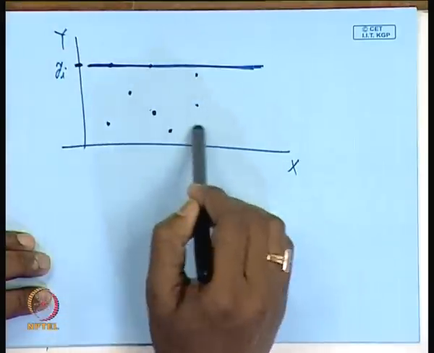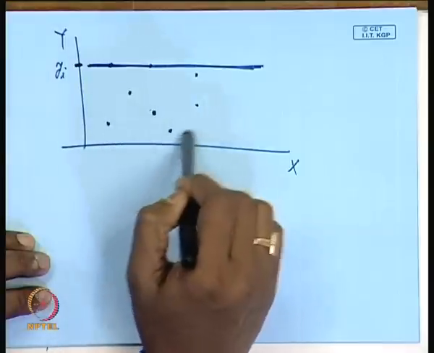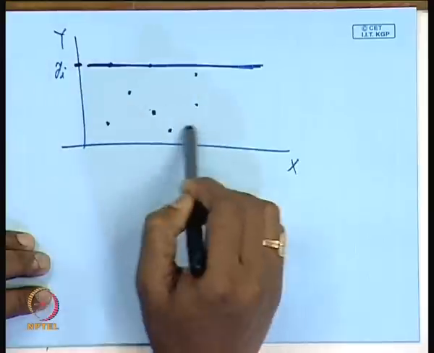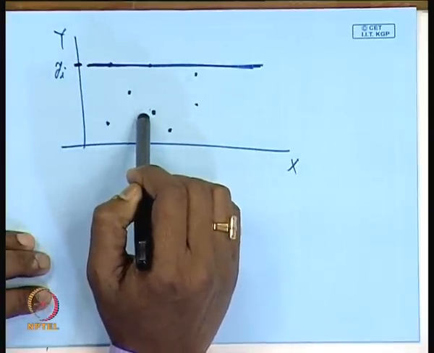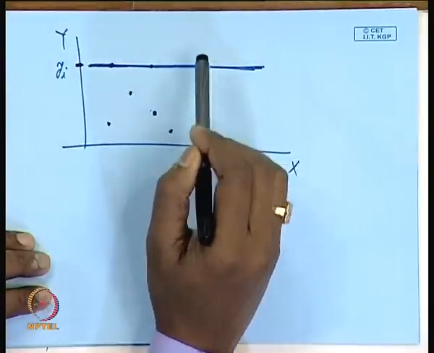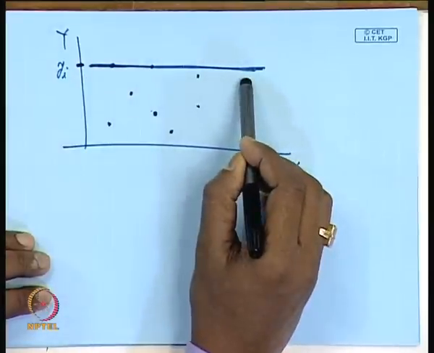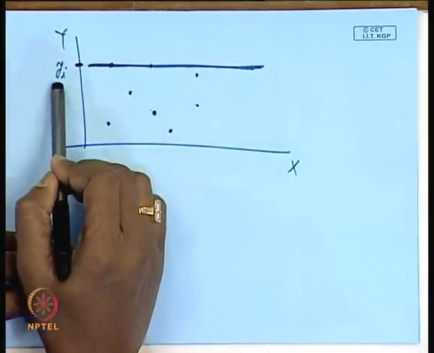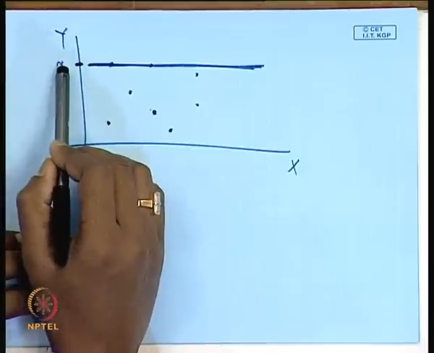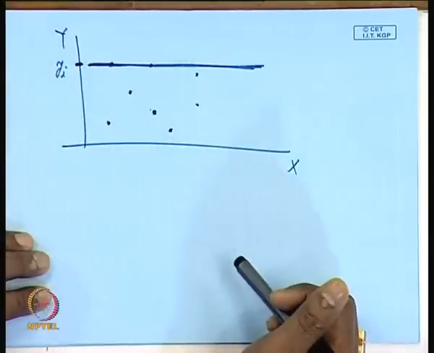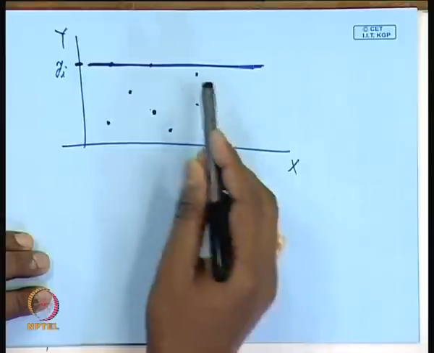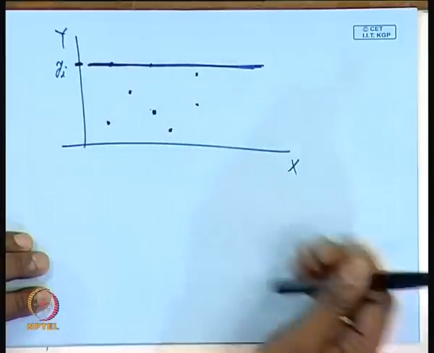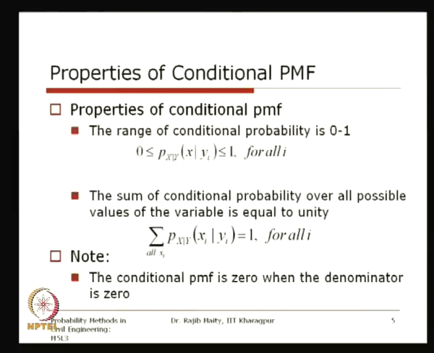If this is the total space, the total range or the support of this random variable, and I am talking about some yi which is outside that range, or which is in a set where there is no outcome, that means the marginal probability is 0. If the marginal probability is 0 itself, then there is no meaning of the conditional probability, so in that case the conditional probability will be 0. This is what is written in this note: the conditional PMF is 0 when the denominator, that is the marginal probability, is 0.